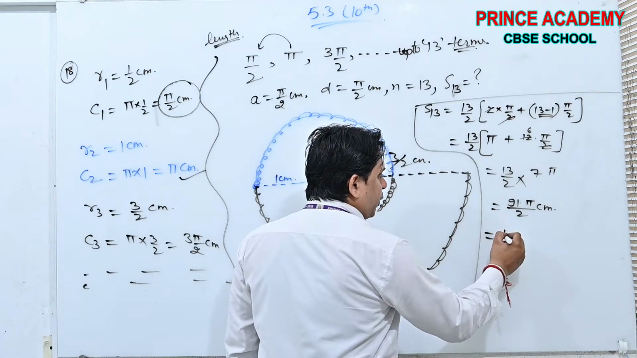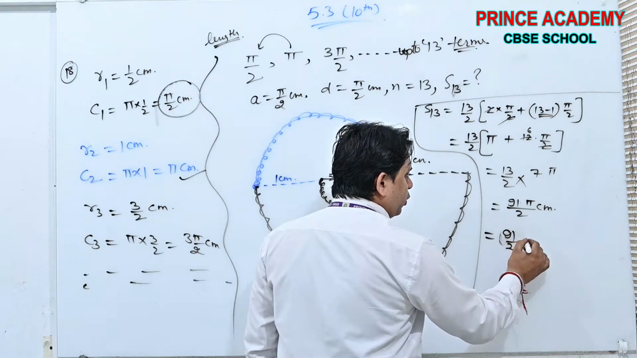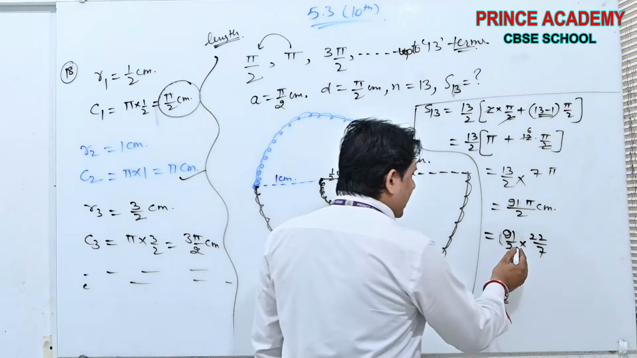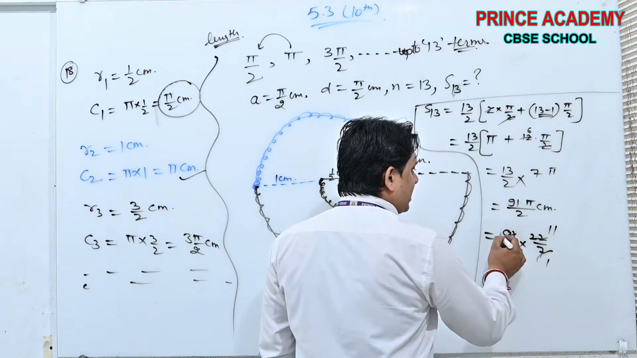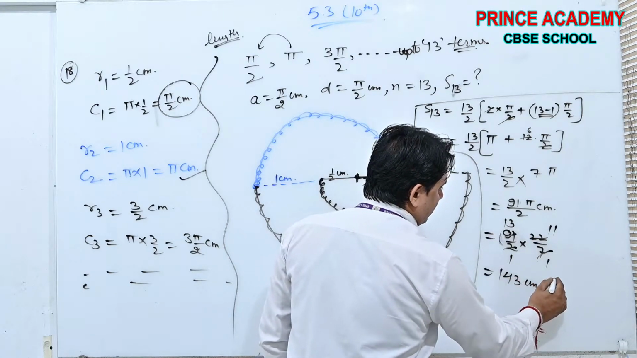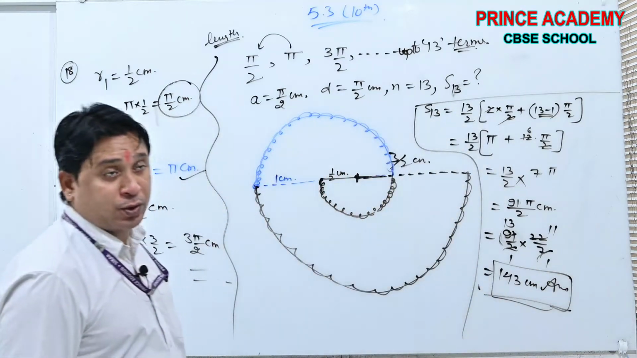And if you want to put the value of pi, it will be like this: 91 by 2 into 22 by 7. Okay, 2 will cancel, and 7 will cancel. 13 into 11 is 143 centimeters, the answer. Yes or no? It will be the length of the thread used.